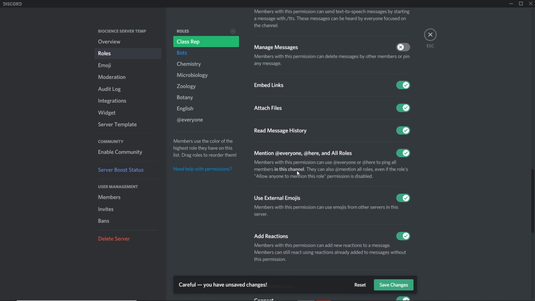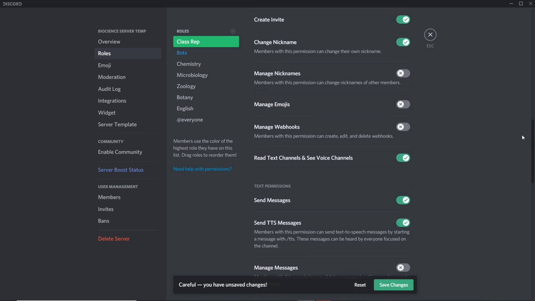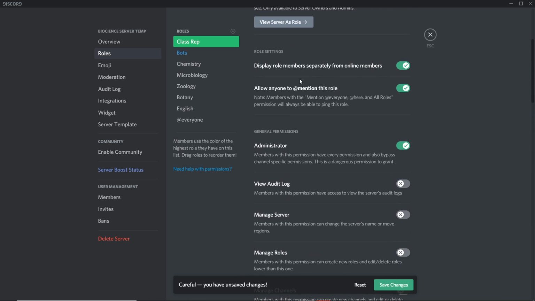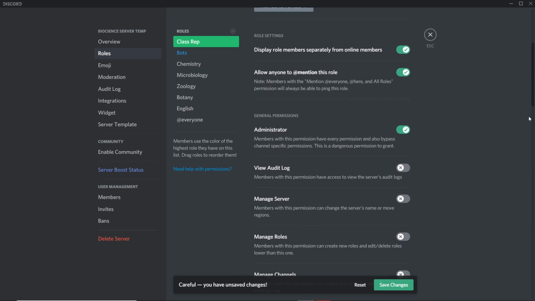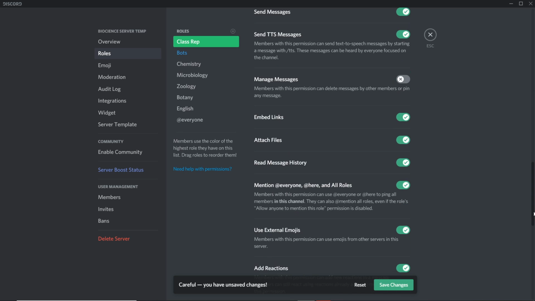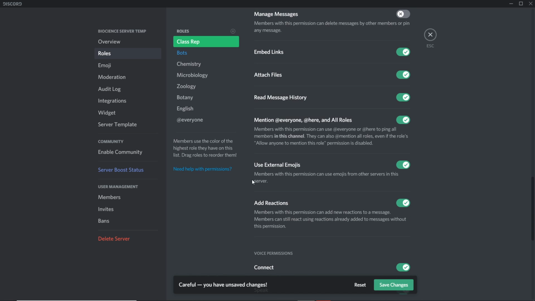Mention everyone, here and all roles. This specific permission is more or less an override to this permission: allow everyone to mention this role. Regardless of whether this is enabled or disabled, if the role setting is enabled, they will be able to ping you anyway. So enable or disable it at your own discretion. That's your own thing. Use external emojis. Again, there's no harm in letting people have this. Basically, if they are part of other servers and they have Discord's premium service called Nitro, they'll be able to use the emojis from that server in this server.